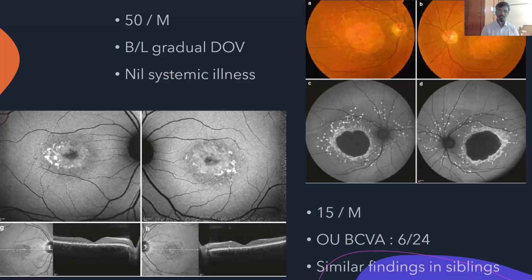Great. So can you tell me what the picture below is? Do you know what that investigation is? So that's an OCT macular image. Okay, in the right image only, there are the C and D. Do you know what that is? Okay, so it's an autofluorescence image. Correct. Can you describe the autofluorescent image?